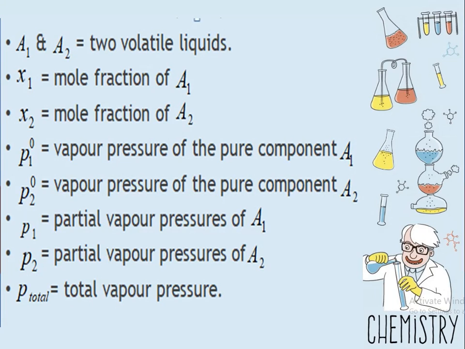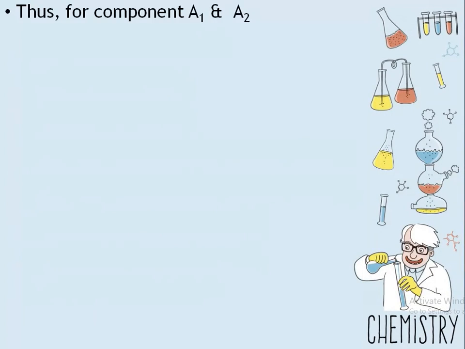So for the components A1 and A2, according to Raoult's law, the partial vapor pressure of A1 in the solution is equal to the vapor pressure of the pure component multiplied by its mole fraction.